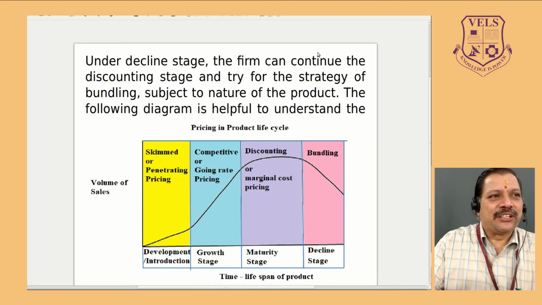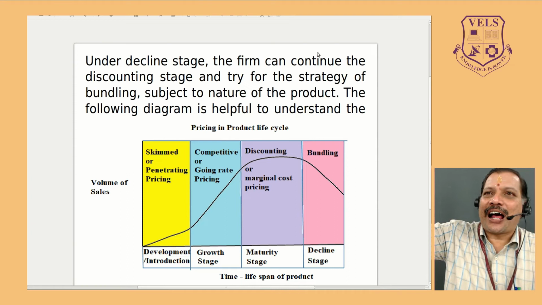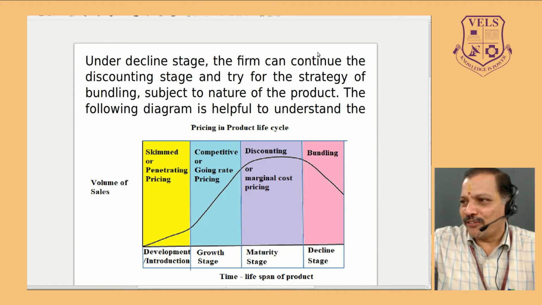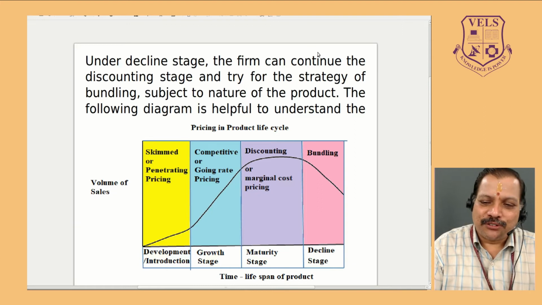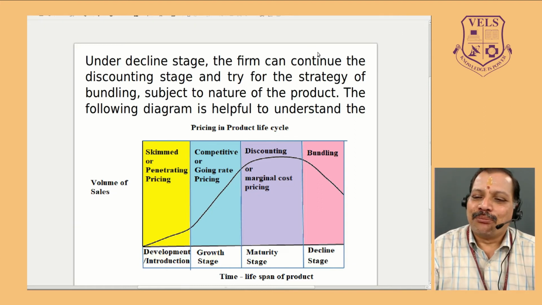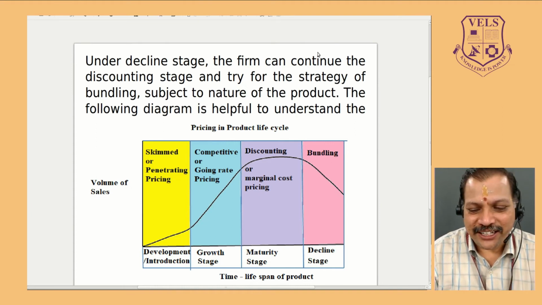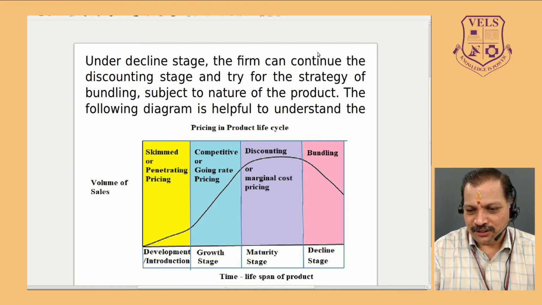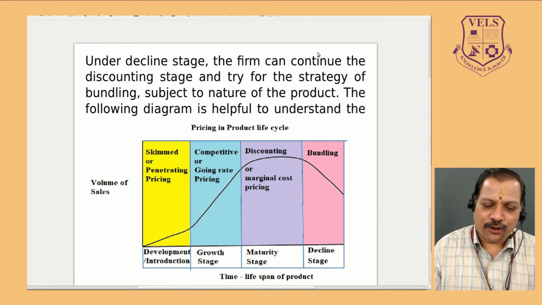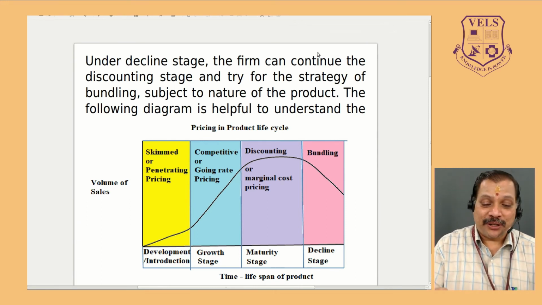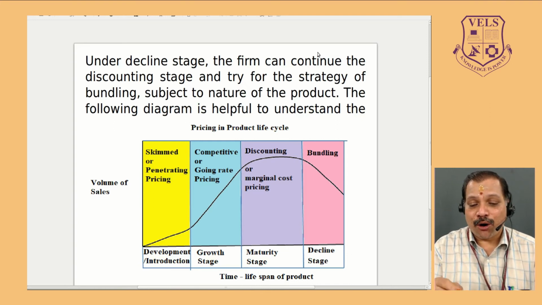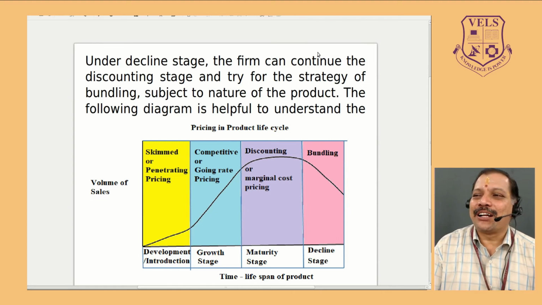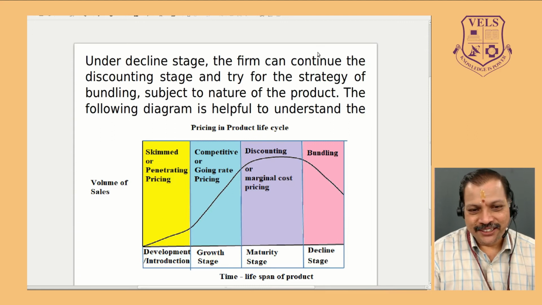At the end of the maturity stage, it reaches saturation, and after that total cost will be more, total revenue will fall, and the declining stage will come. Most firms will go for bundling, off sales or clearance sales, all these things will take place. Definitely in this stage the firm is forced to bring a new product or get out of the market. Sometimes a question may be asked: what is the lifespan of the product, and how is the price fixed for the product based on the lifespan? Then it's nothing but pricing under the product life cycle policy.